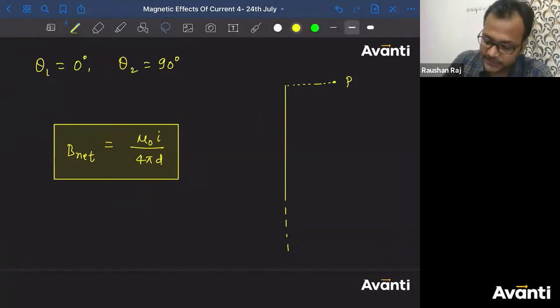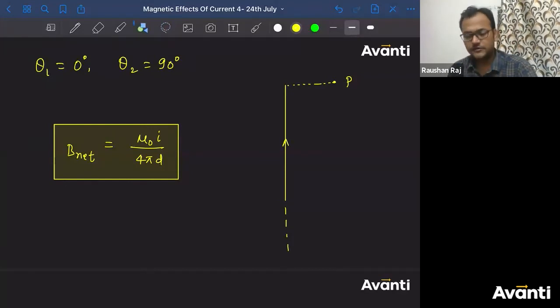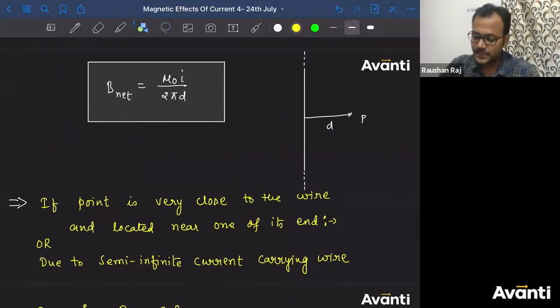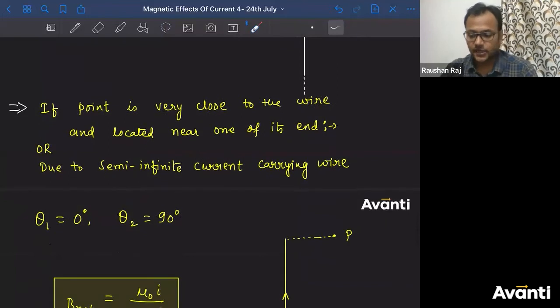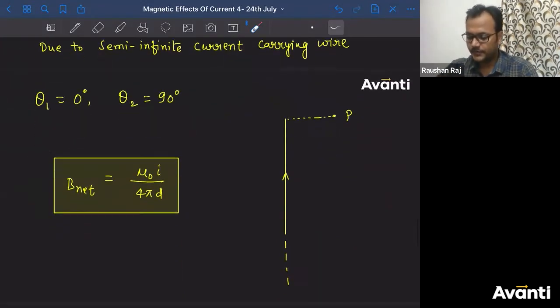How will you find the direction, guys? Yesterday we talked about this. How will you find the direction of the magnetic field at any point because of a long straight wire? कैसे निकालोगे बे? चलो. Direct your right hand thumb along the direction of current and then curl your fingers. The sense of curling of your fingers will tell you the direction of the magnetic field in the concentric circle. ठीक है? कैसा होगा? ध्यान से देख लो.